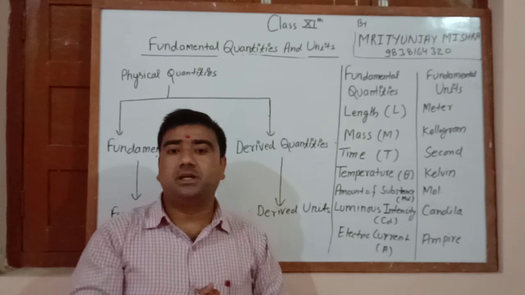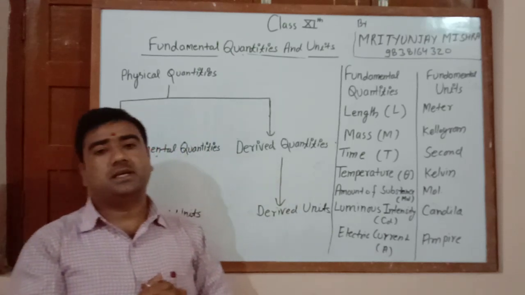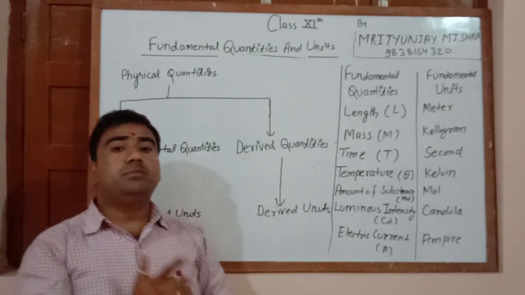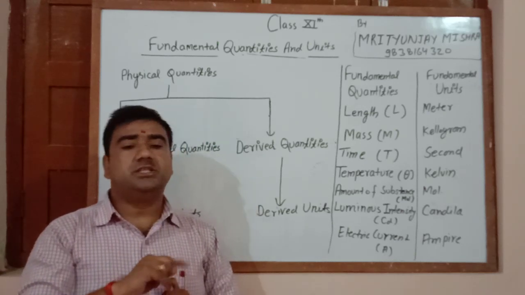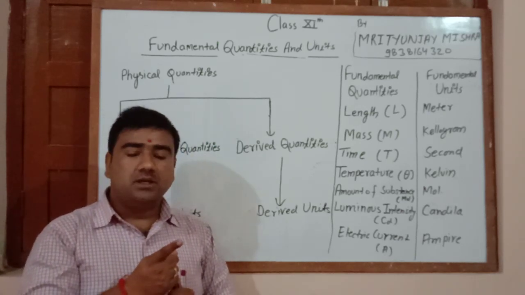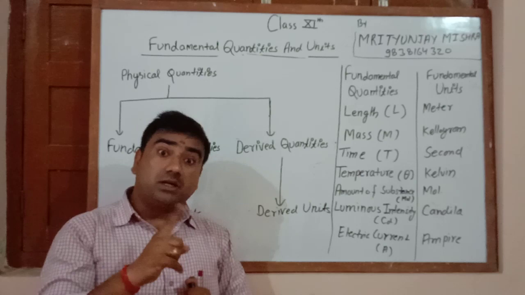Because there is no standard unit. So the basic thing is that a unit cannot change from place to place. It can be transformed but not changed.